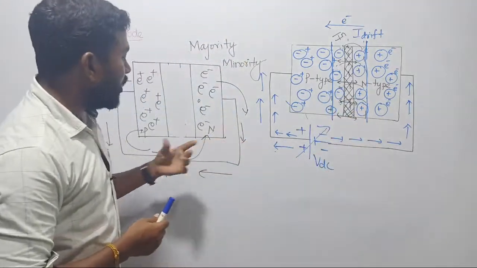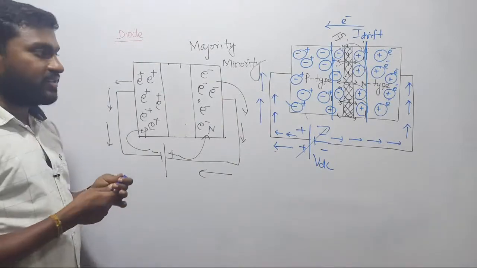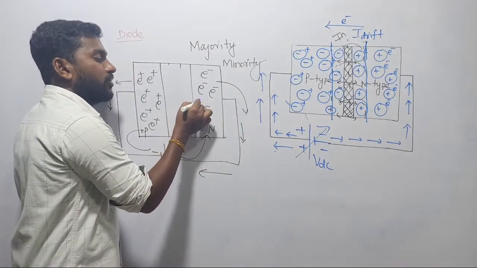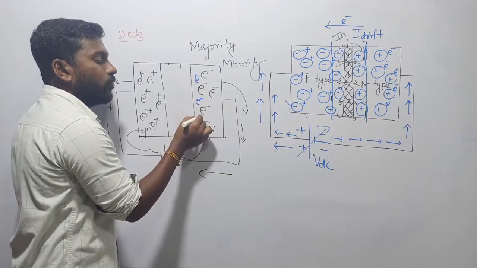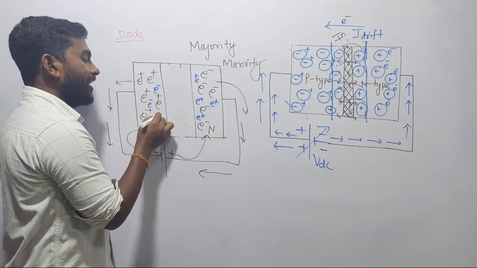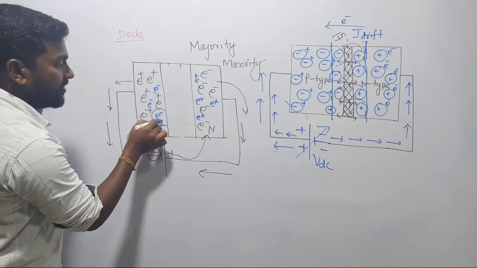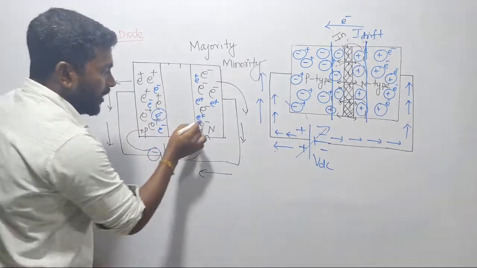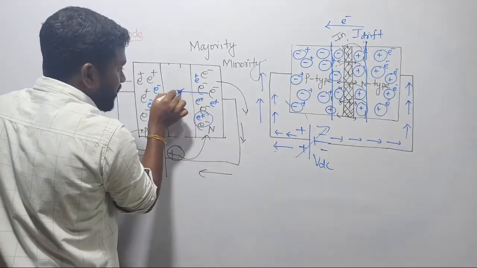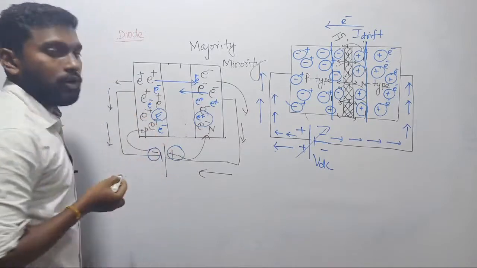When we are connecting the diode in reverse bias, all the majority charge carriers start flowing in the outside direction, that is outward. But if you observe strictly in case of n type of material, there is a small amount of some very less count of positive charge carriers. Here some very less count of negative charge carriers are available. Now see there, these negative charge carriers and these negative charge carriers will repel each other. These positive charge carriers and these positive charge carriers will repel each other, such that these positive charge carriers start penetrating towards this direction, and these negative charge carriers start penetrating towards this direction.